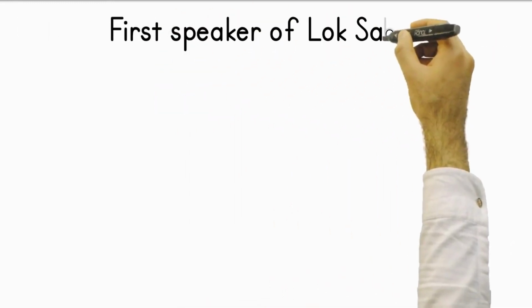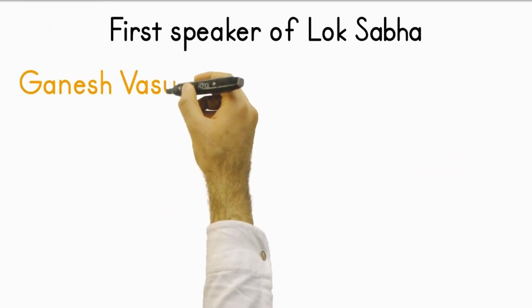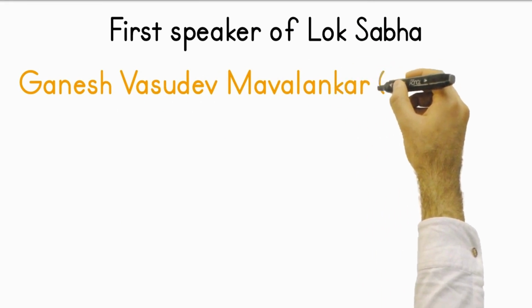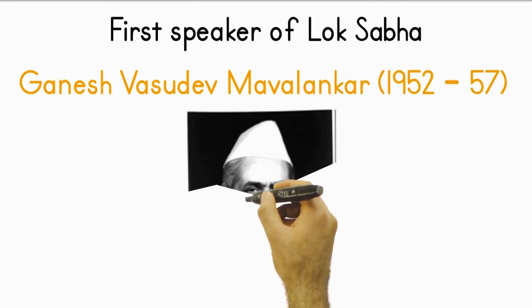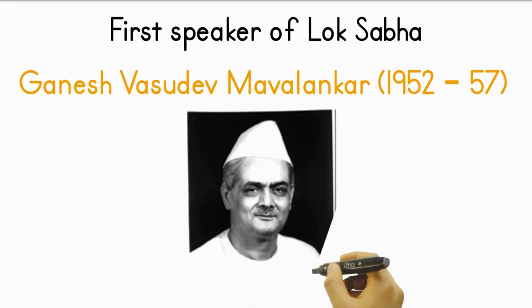Who is the first Speaker of Lok Sabha? Ganesh Vasudev Mavalankar, 1952–57. Popularly known as Dadasaheb, he was an independence activist, the President, from 1946 to 1947, of the Central Legislative Assembly, then Speaker of the Constituent Assembly of India, and later the first Speaker of the Lok Sabha.